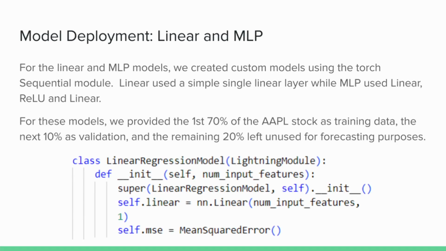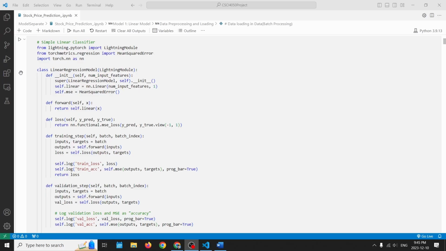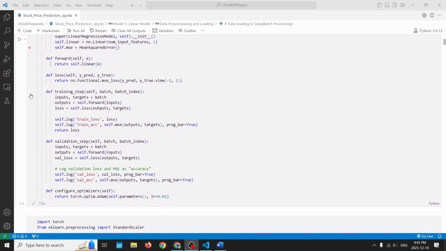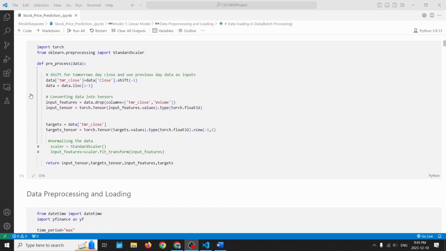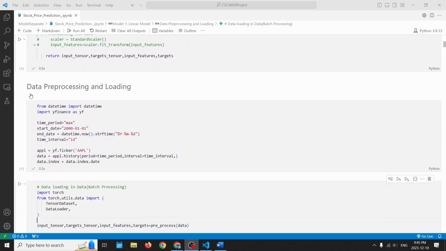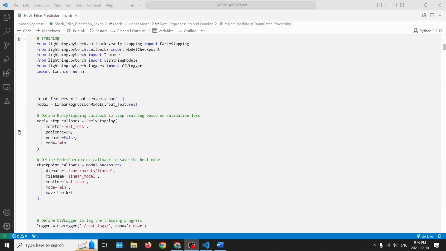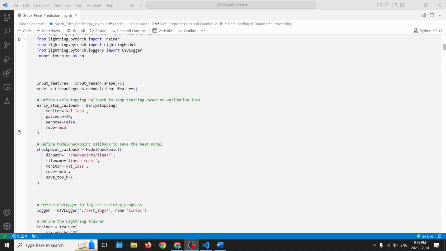For linear and MLP, custom models were created using Python's Lightning module. The linear model has a single linear layer and a standard forward, loss, training step, and other functions. Pre-processing is performed. Next, the data is split into training, validation, and testing with 70%, 10%, and 10% respectively. Early stop policies were implemented to prevent overfitting.